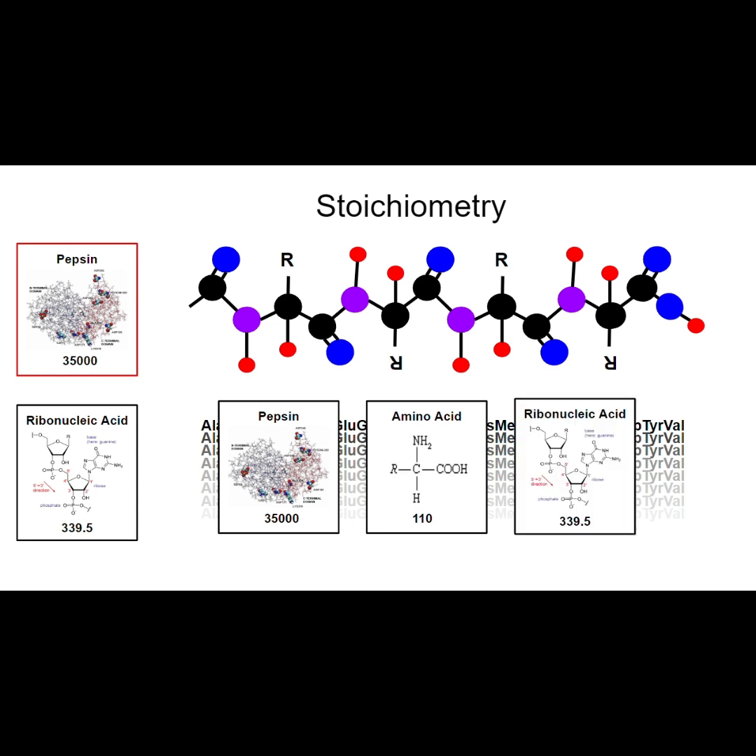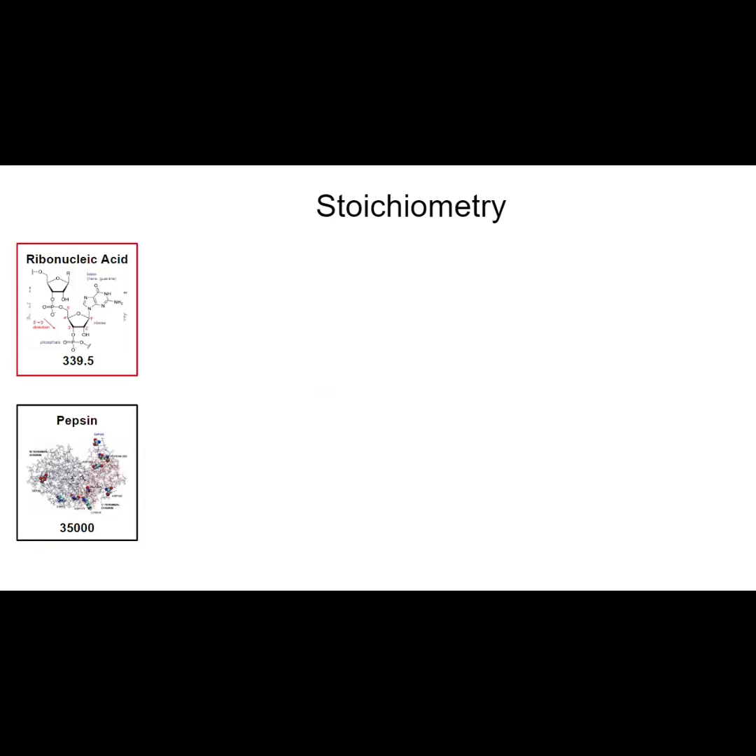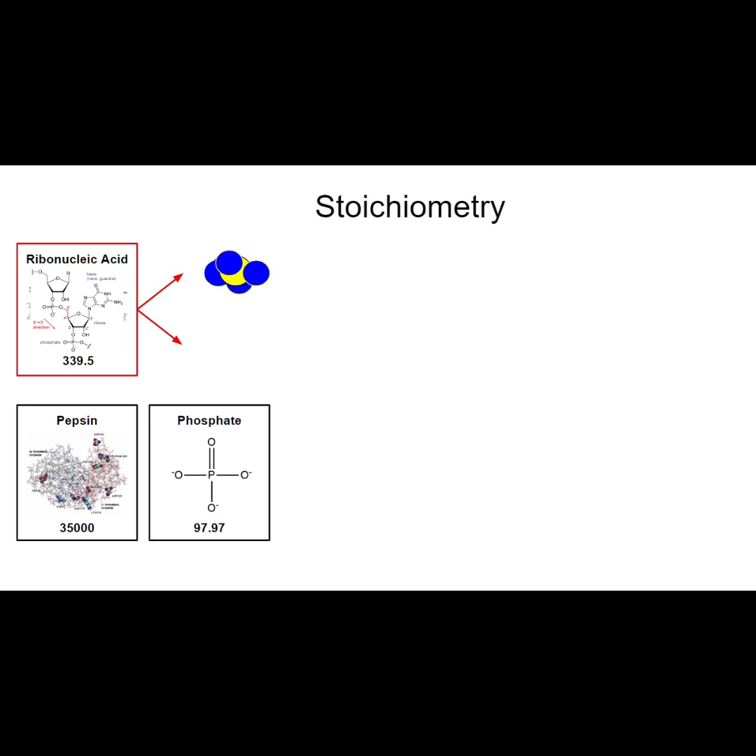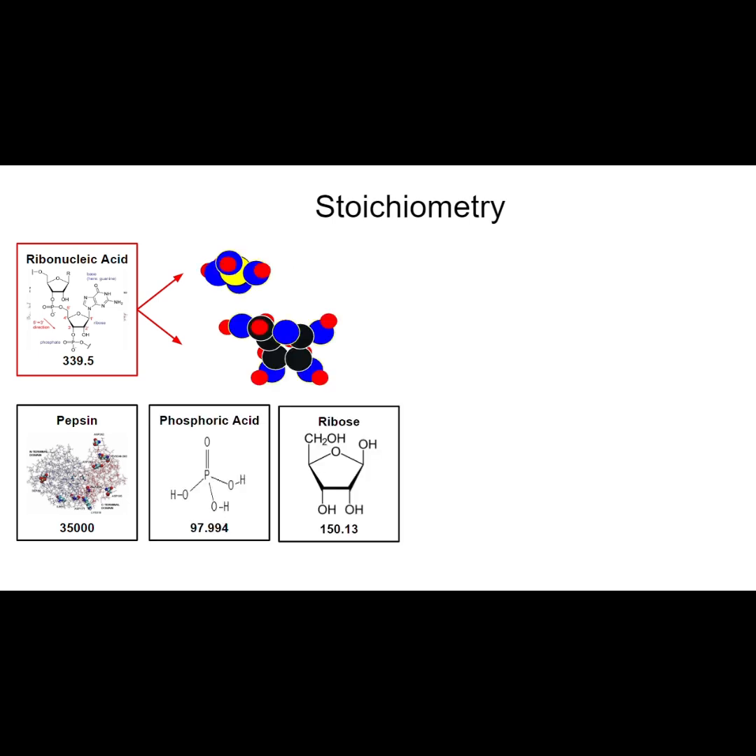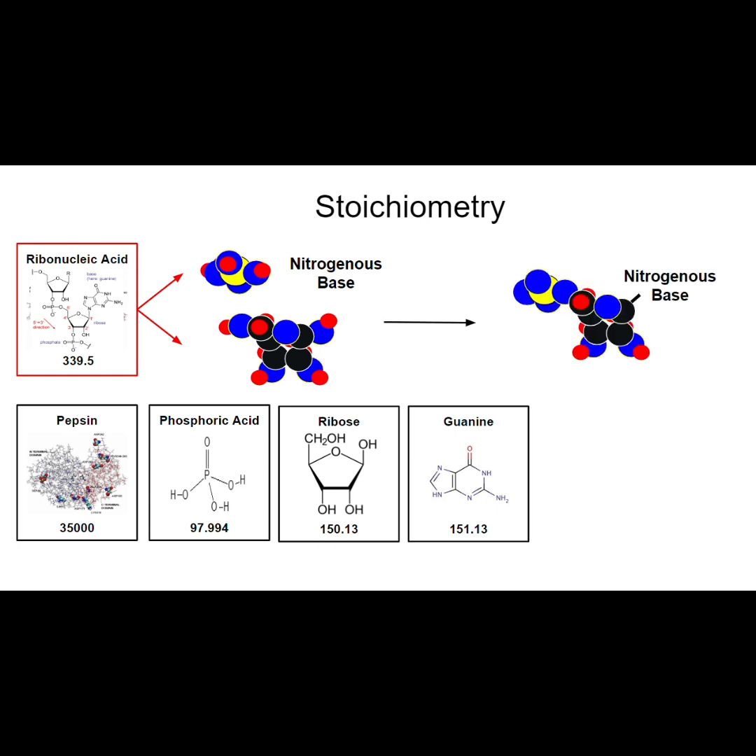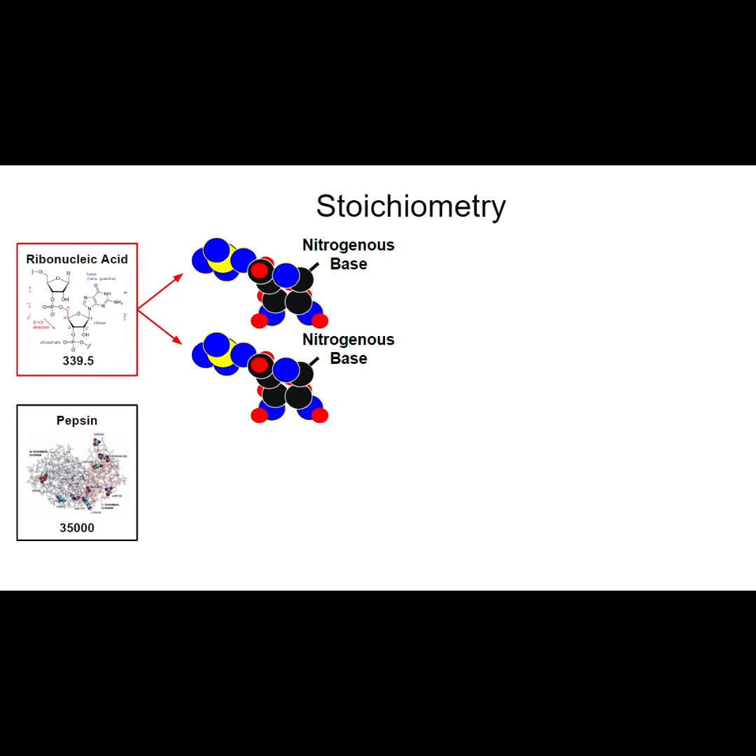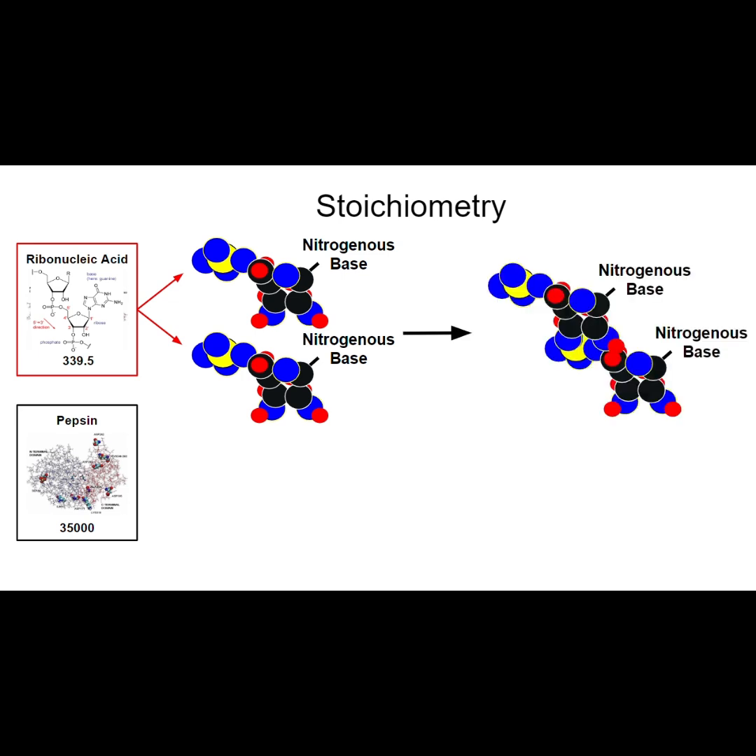The sequence of amino acids is determined by RNA. RNA is made of phosphate, phosphoric acid, ribose sugar, and nitrogenous bases: guanine, adenine, cytosine, thymine, and uracil. When bonds are formed between phosphate and ribose, another water molecule is released. When bonds are formed between ribose and a nitrogenous base, a water molecule is released. When ribonucleic acids polymerize and form bonds, another water molecule is released.